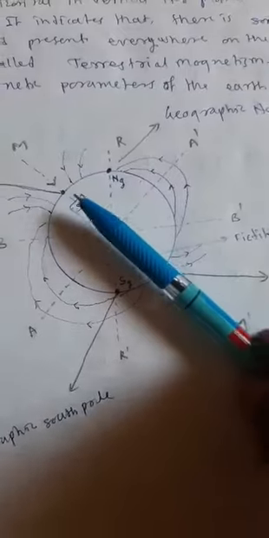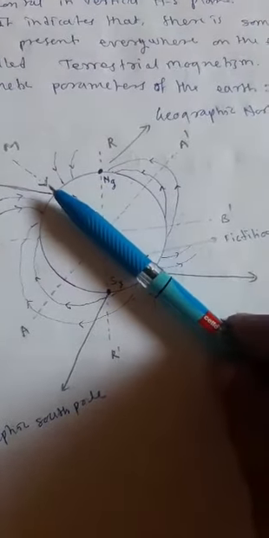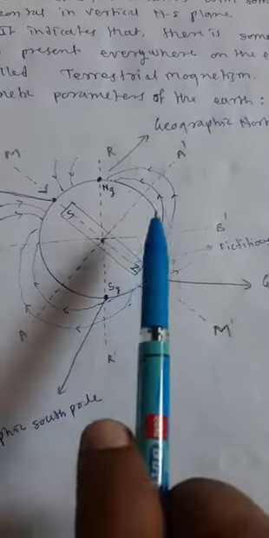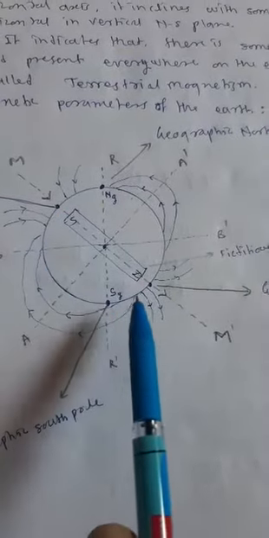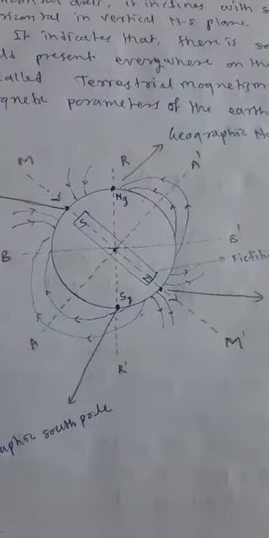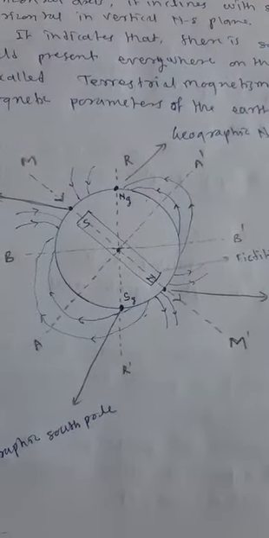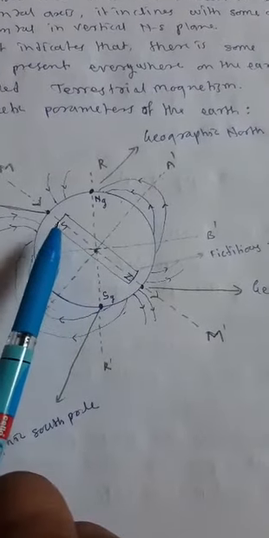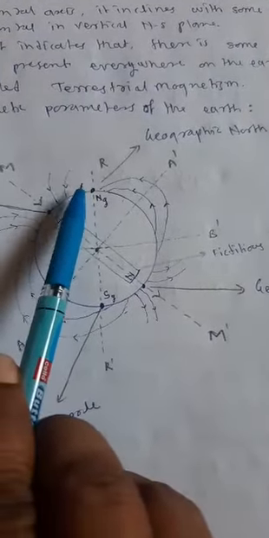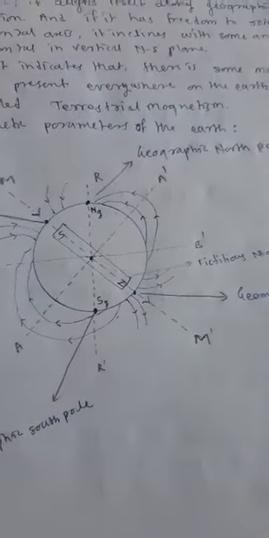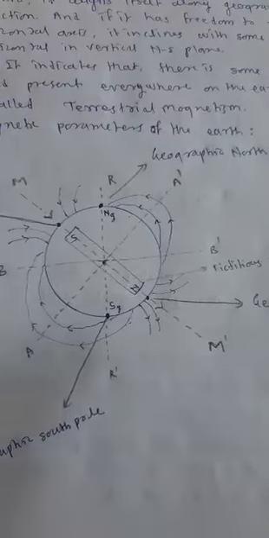It means that the earth behaves like a magnet, or like a sphere having a bar magnet inside it, having its south pole near the north pole of the earth and its north pole near the south pole of the earth.